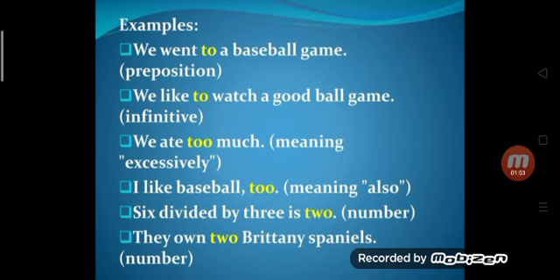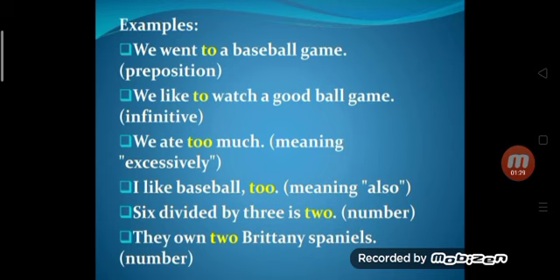See some examples. We went to a baseball game. To here is a preposition. We like to watch a good ball game. Here to is used as an infinitive. We ate too much. Here it means excessively. I like baseball too. So here too means also.